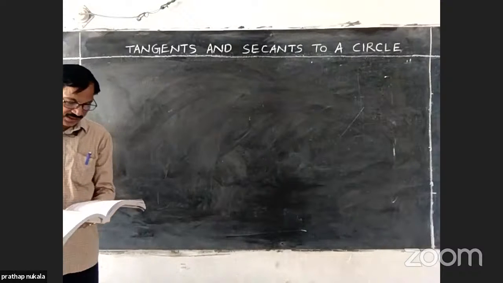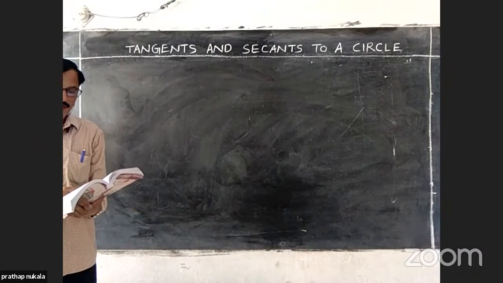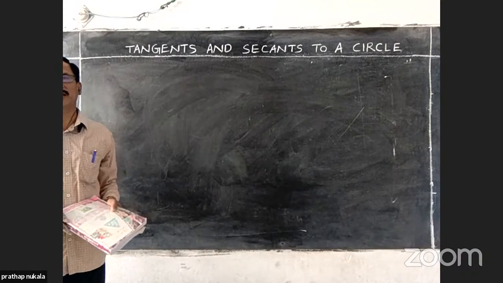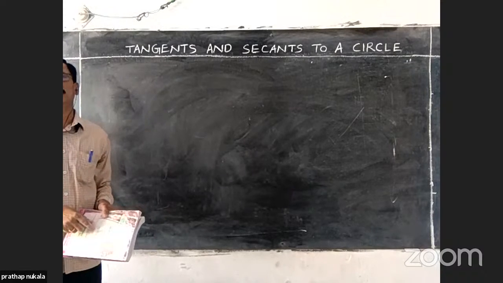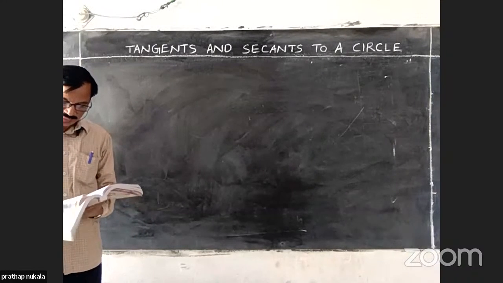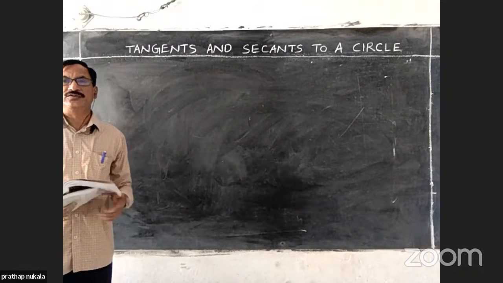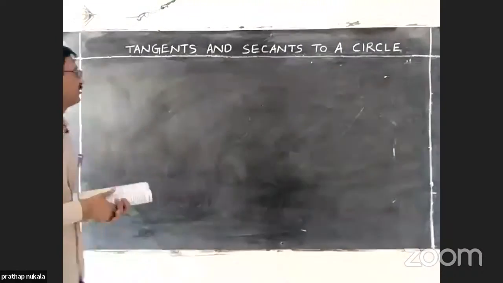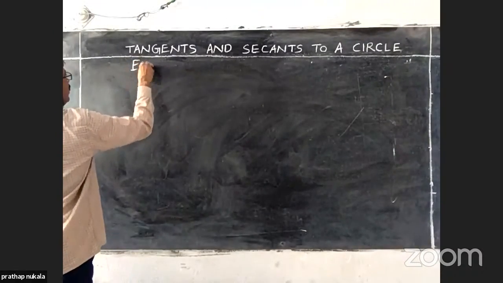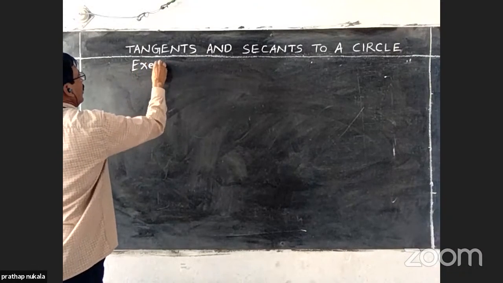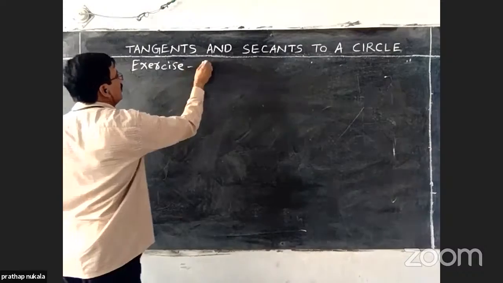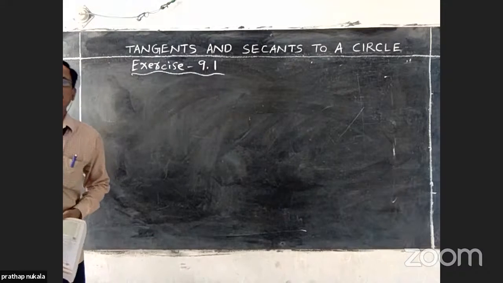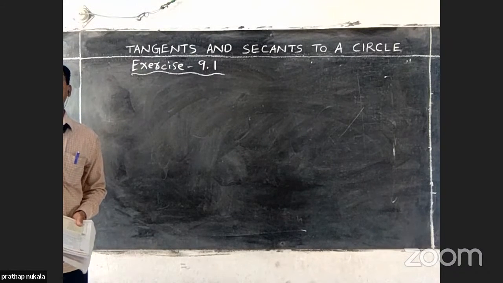Now, constructions are over. Already we know only one tangent is possible at a point on the circle. That type of constructions is over. Next, now we are going to solve the problems given in exercise 9.1. Be ready with textbooks and notebooks and with a pen.